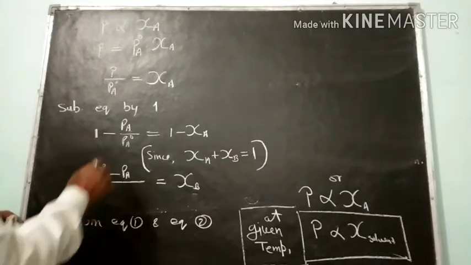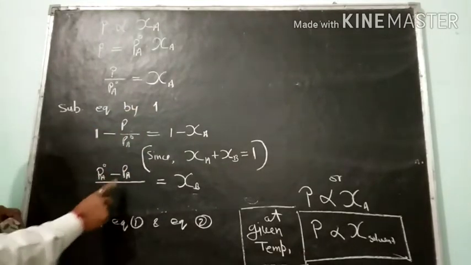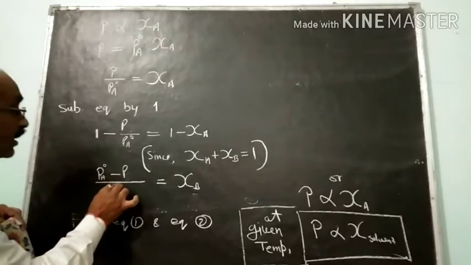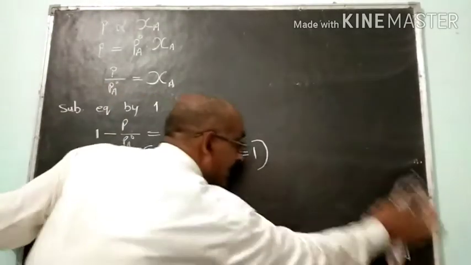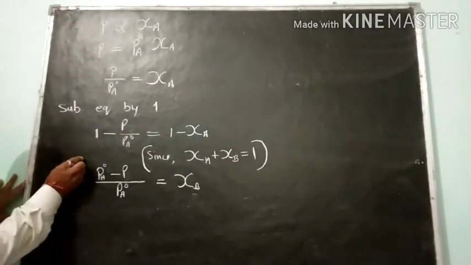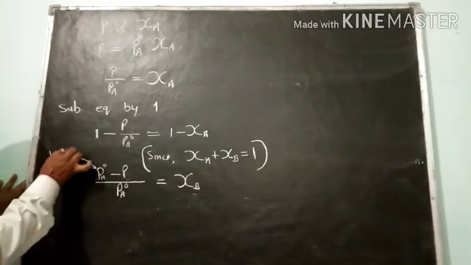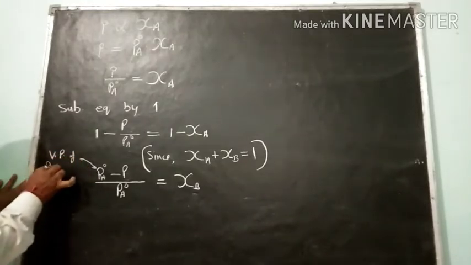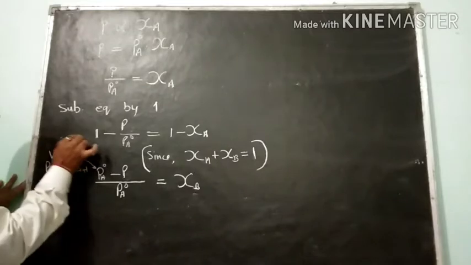Here, not A. So it is P over PA naught. Is it clear? So in this one, this PA naught denotes what? It is the vapor pressure of what? Pure solvent. This P denotes what?